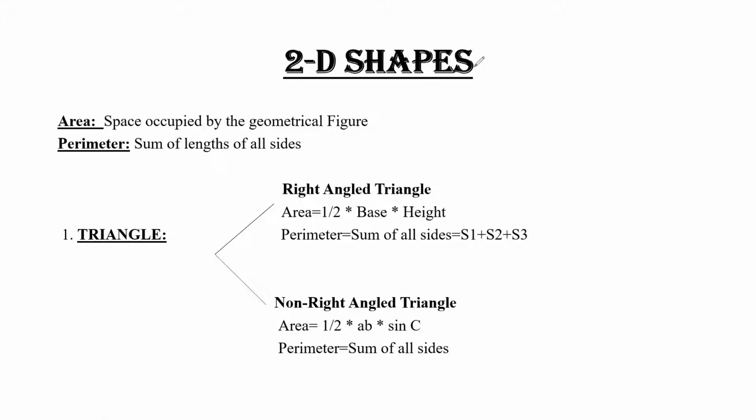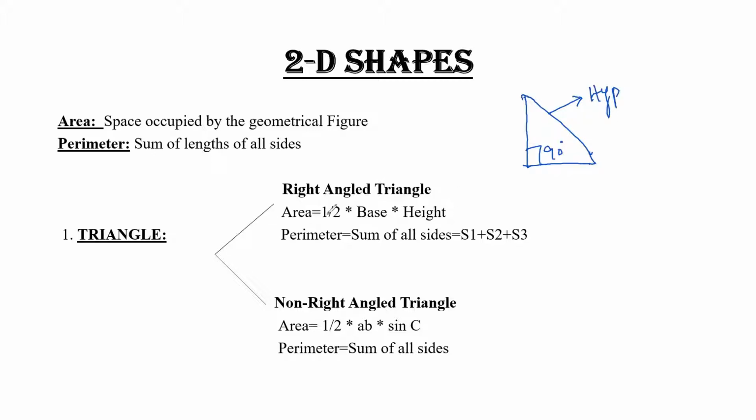First of all, the shape which we will discuss today is the triangle. In mensuration there are two kinds of triangles which we will discuss in this chapter. The first one is the right angle triangle, which is like this. We all know that a right angle triangle is a triangle whose one angle is 90 degrees, and exactly in front of the 90 degrees there is a side named the hypotenuse.